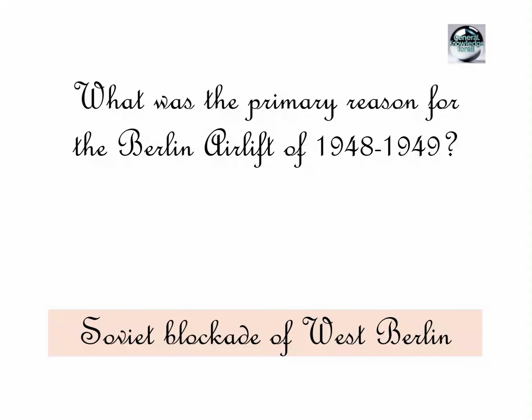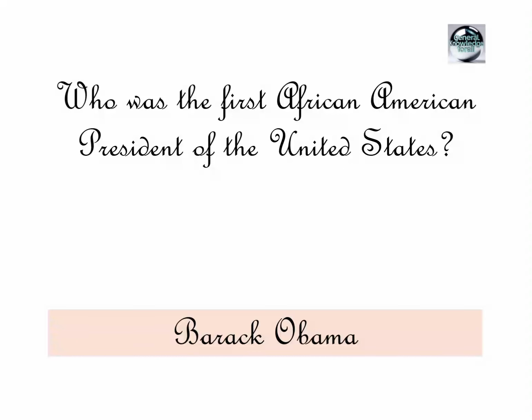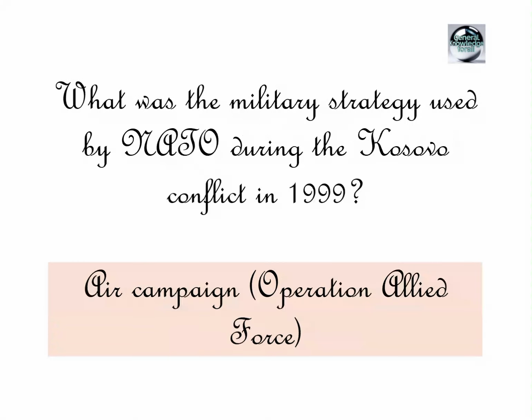Soviet blockade of West Berlin. Who was the first African American president of the United States? Barack Obama. What was the military strategy used by NATO during the Kosovo conflict in 1999? Air Campaign, Operation Allied Force.